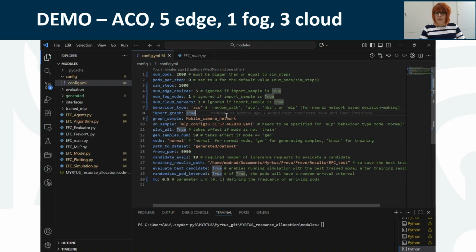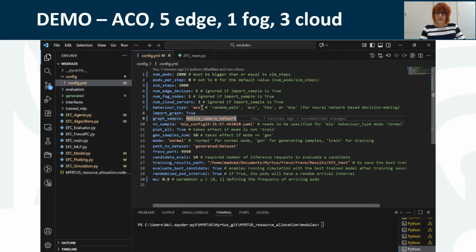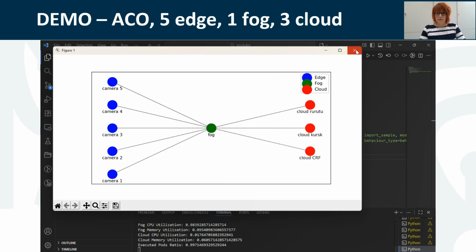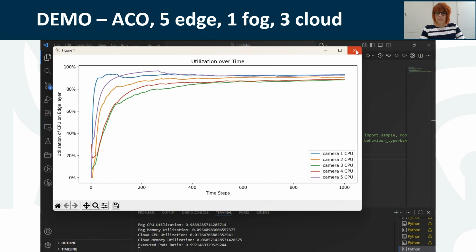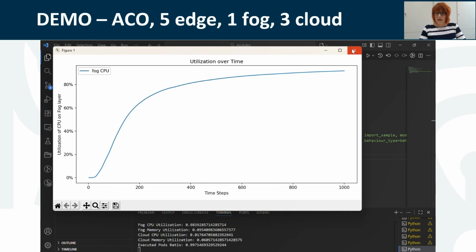In this demo, we want to showcase the functionality of the simulation framework Cosmos when evaluating agent-based models for our edge fog cloud continuum. We use 1,000 pods and replicate the mobility use case network with 5 edge, 1 fog, and 3 cloud nodes. What is to say here is that the swarm-based simulation framework is not made for networks with a low number of agents, where we have a very structured connection among the nodes of the hierarchies, where, for example, every edge is connected with a fog node. We cannot observe an emergent behavior of the system.